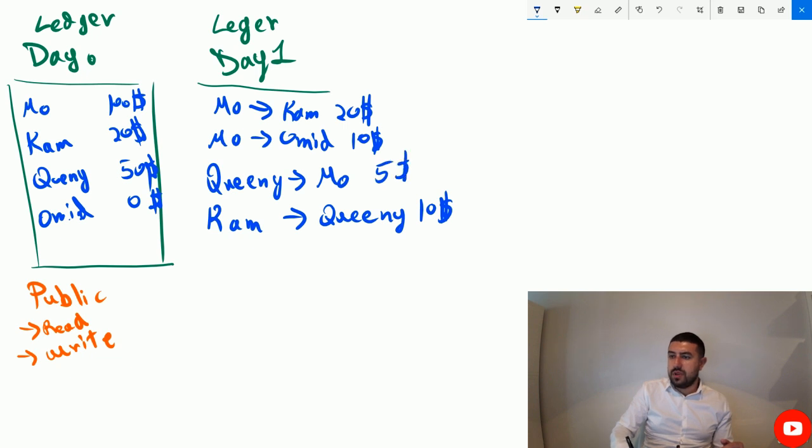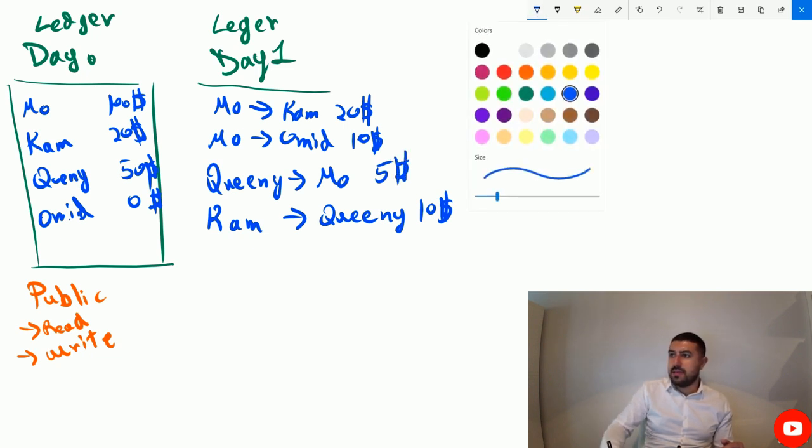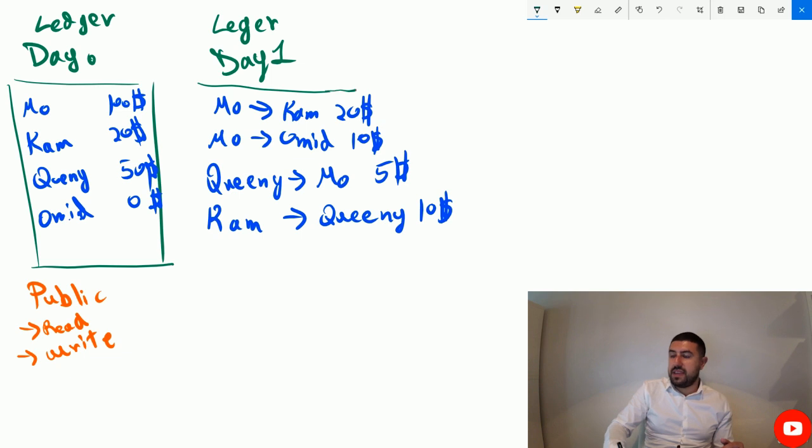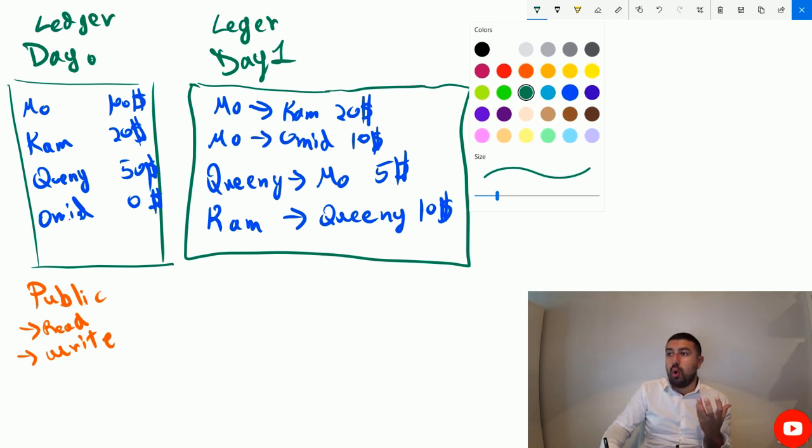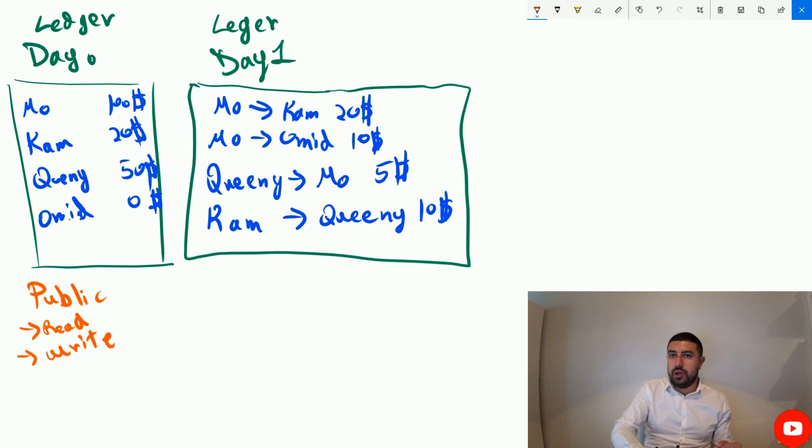$5. So now, if at the end of the day we want to sit down together and see how much money every person owes to each other, well, very simple. All I would have to do is say, well, look, Mo had 100, but he gave away 30, but he received 5.